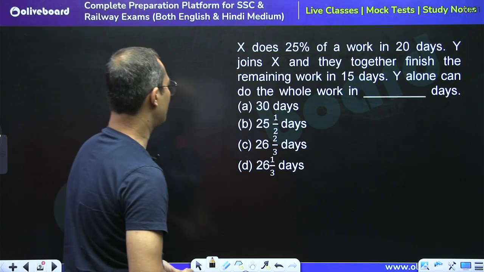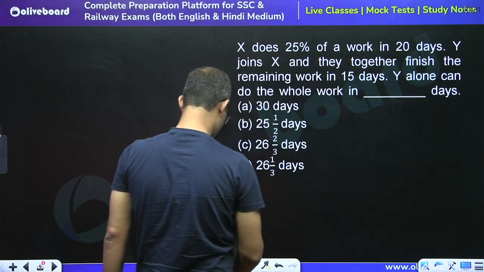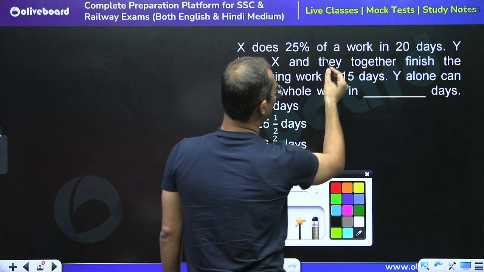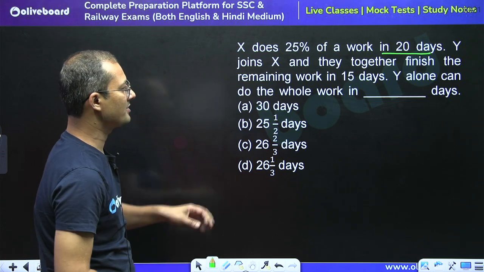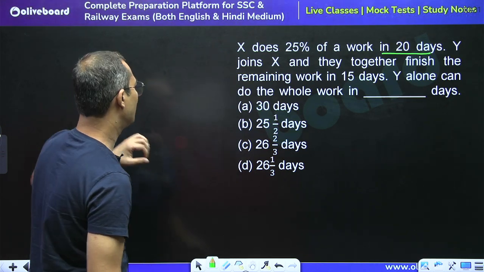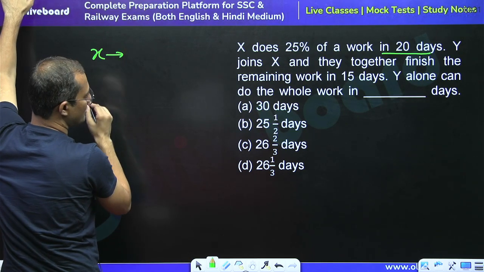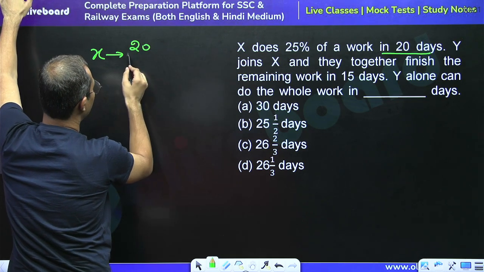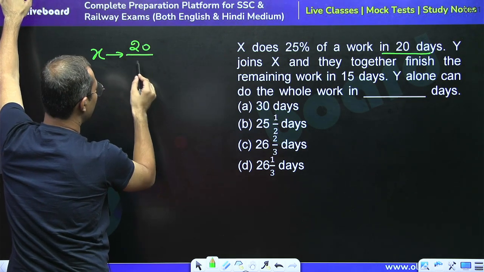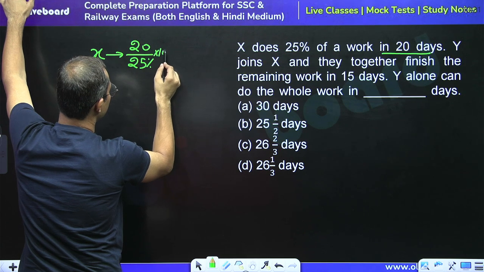See, the question is saying X does 25% of work in 20 days, right? If X does 25% of the work in 20 days, then in how many days can he complete the 100% work? So we can calculate: 25% of the work can be completed in 20 days, right? So in what time will he complete the 100% work?